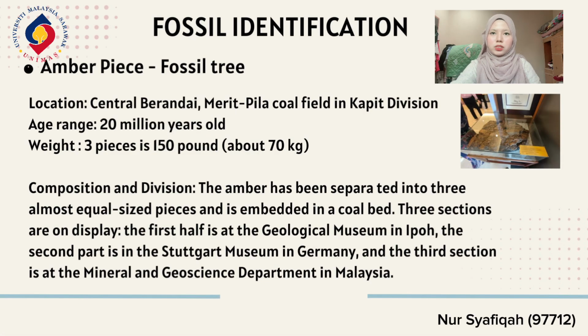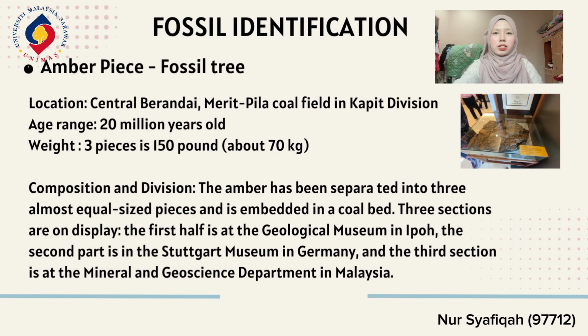So, for the fossil identification, number 1 is Amber Priest, Fossil 3. The location is at the Central Baraday Meritpila coalfield in Kapit Division. The age is about 20 million years old and the weight is 150 pounds, about 70 kilograms.